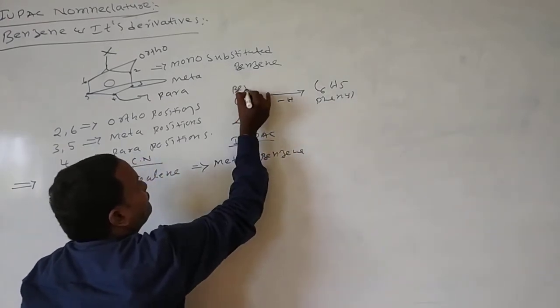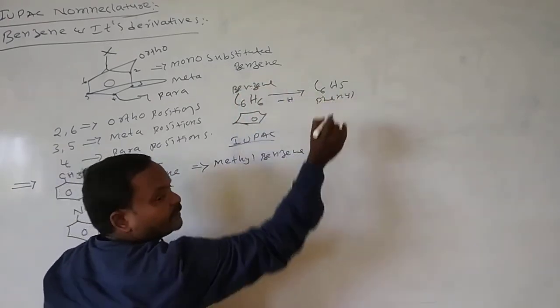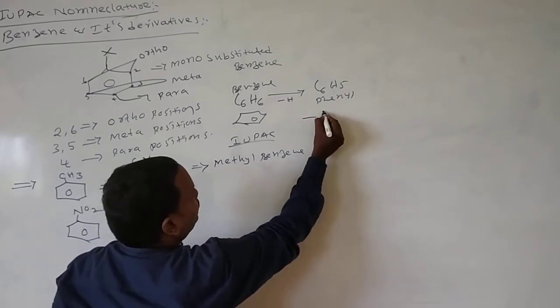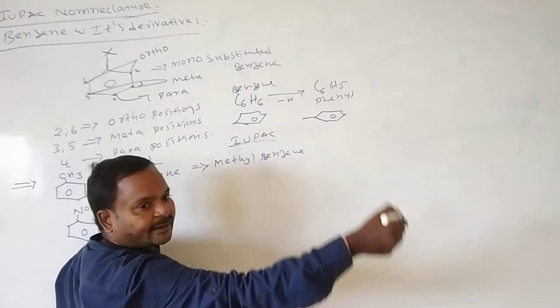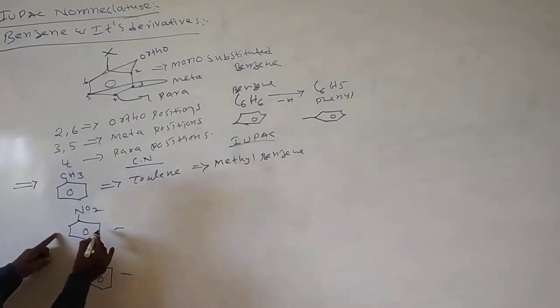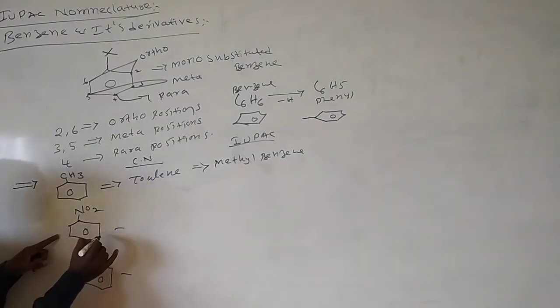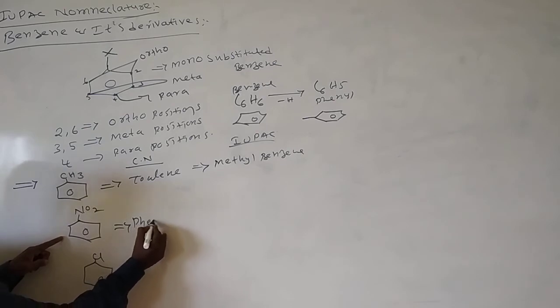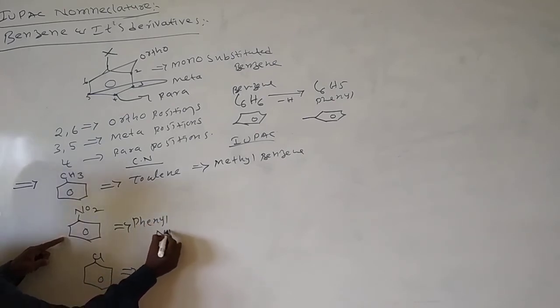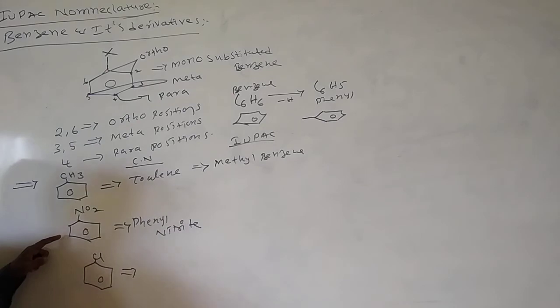This is benzene, and this is phenyl. Here this group is phenyl, and here also this group is phenyl. The common name of this molecule is phenyl nitrite, NO2. Here with chlorine, write phenyl chloride.